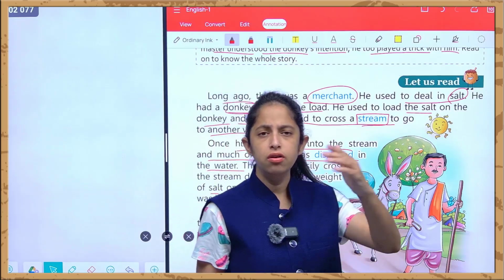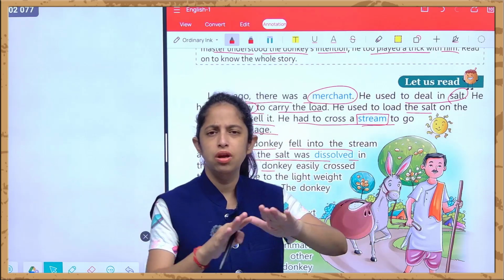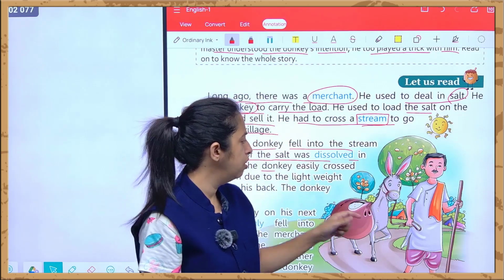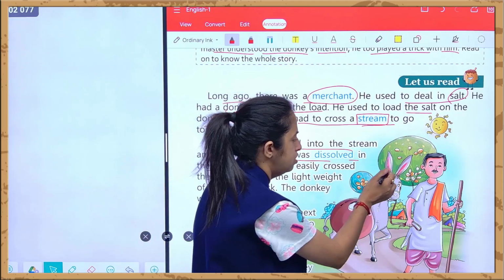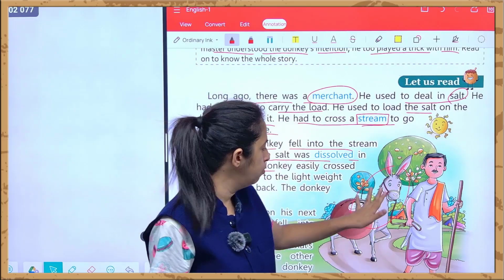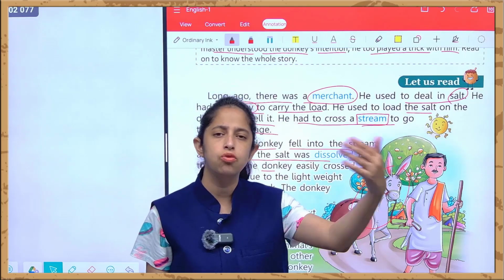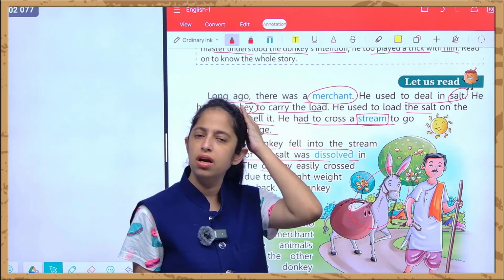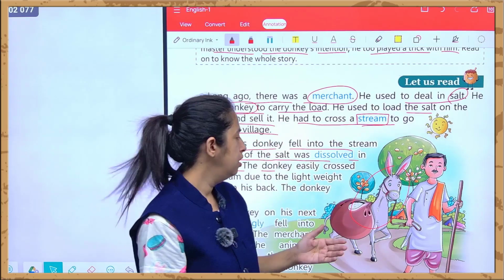Once while going from one village to another, there is a stream that comes in between. In that stream, this donkey falls, and half of the salt which was loaded at the back of the donkey gets dissolved in the water. What do you mean by dissolve? It gets mixed in the water.